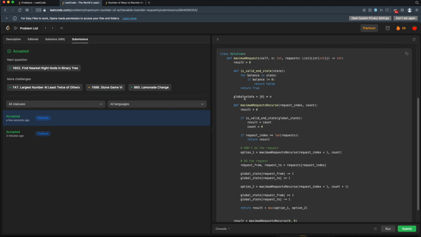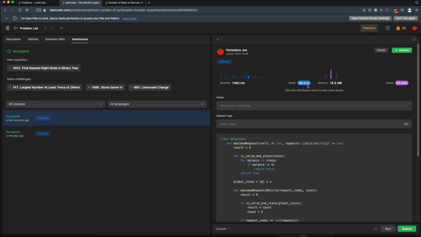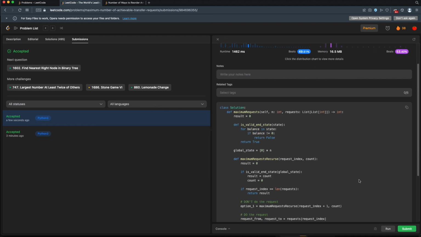I don't really like using global state like this, just because globals generally give me an icky feeling. I don't really like globals. So I wouldn't necessarily recommend this, but I just wanted to show you how you can do it. All right, there are things we can do in here to clean this up. See if you can gain a little bit more in this runtime. I mean, 50% isn't bad, but there's a lot of room for improvement on this. I think one thing we can do for sure is move this function call just into here. This code is pretty simple. You could easily move it in here and save yourself a function call. So that's one thing we can do.